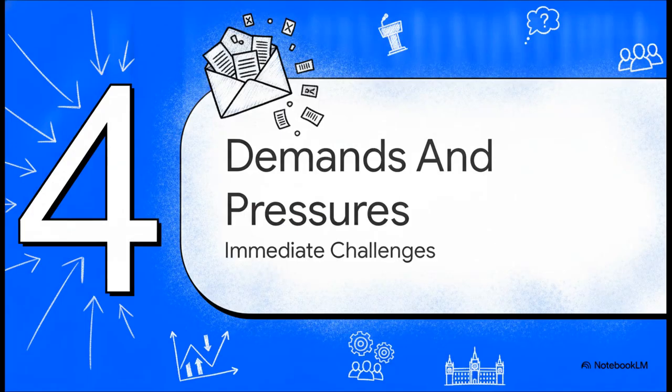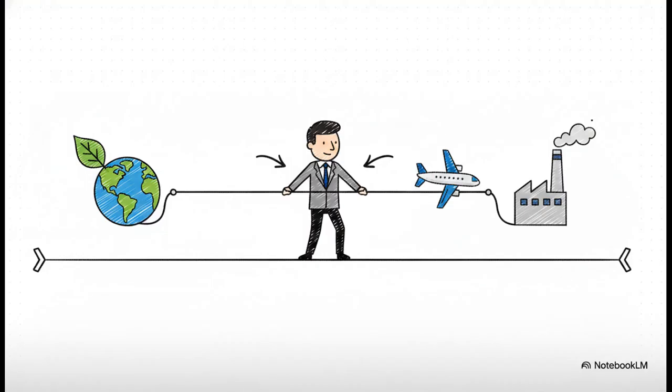Moving right along to Section 4, Demands and Pressures. On day 1, the inbox of a prime minister is completely overflowing. And this illustrates the incredible balancing act of leadership. Looking at this impartially, we see a massive divergence, meaning a separation into different directions.